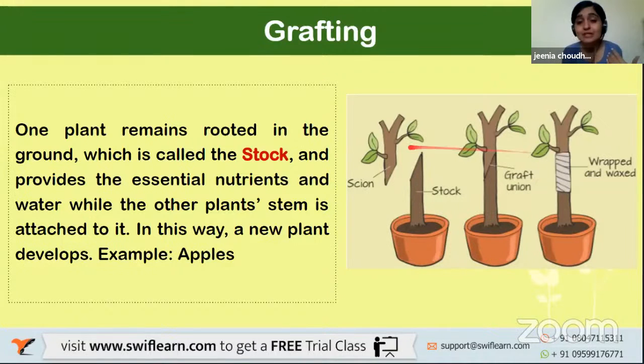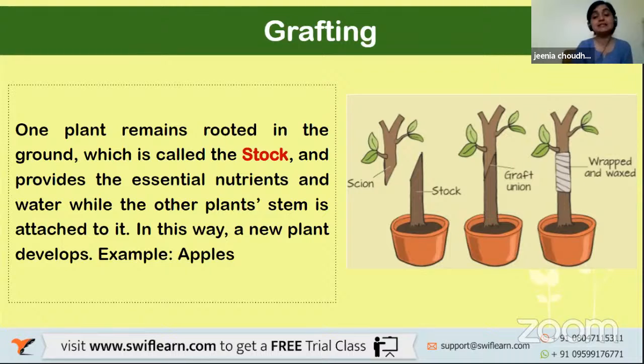Yeah, and if you can see, the part that is being pulled out of some other plant is known as the scion, and the other one is the stock. So let's read out what is written on the screen. It says, one plant remains rooted in the ground, which is called the stock, and provides the essential nutrients and water, while the other plant's stem is attached to it. In this way, a new plant develops.